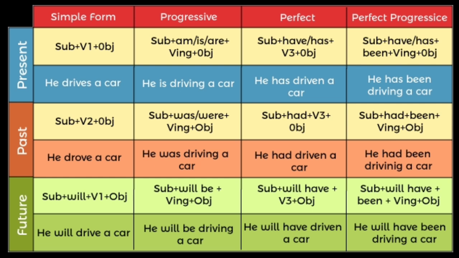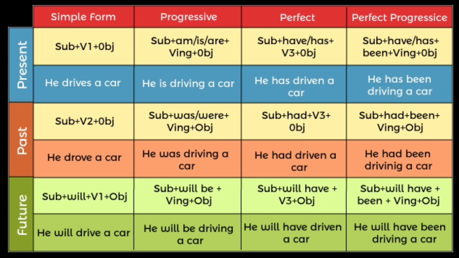Whereas if we see present progressive, the structure will be subject plus am or is or are plus verb ing form plus object. Like for example, he is driving a car. Next, present perfect tense. The structure is subject plus have or has plus V3 plus object. Like for example, he has driven a car.